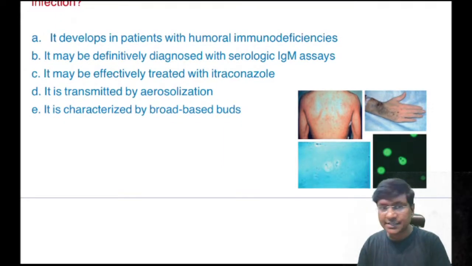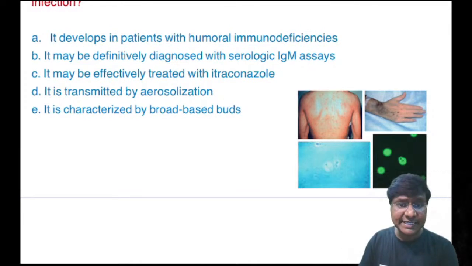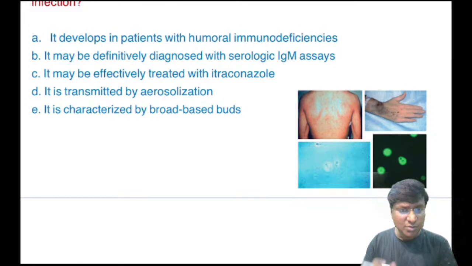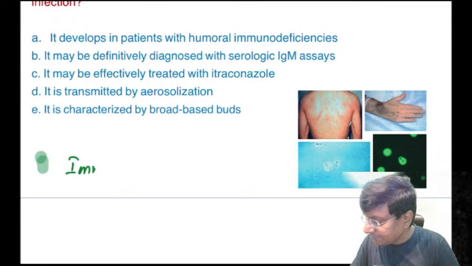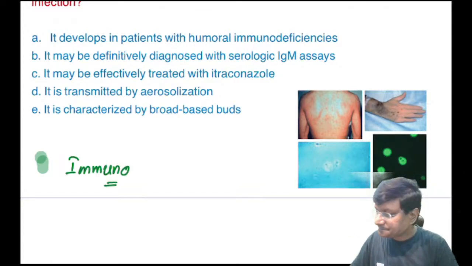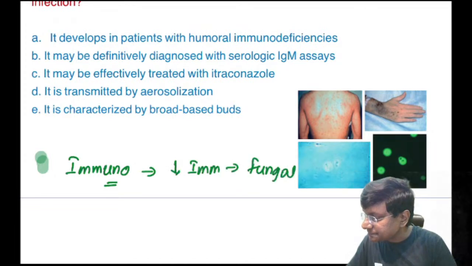So what do you think is the correct statement here? The patient is 6 months after liver transplantation. What does that mean? That means the patient will be on immunosuppressive therapy. When the patient is on immunosuppressive therapy, the immunity of the individual will be reduced, so the patient is more prone to fungal infection.